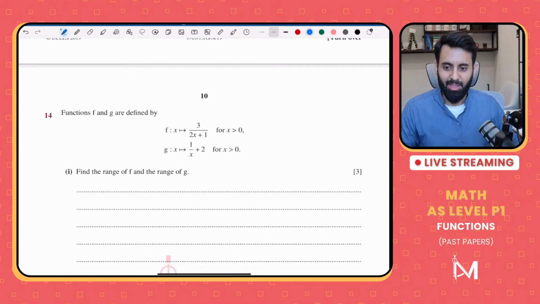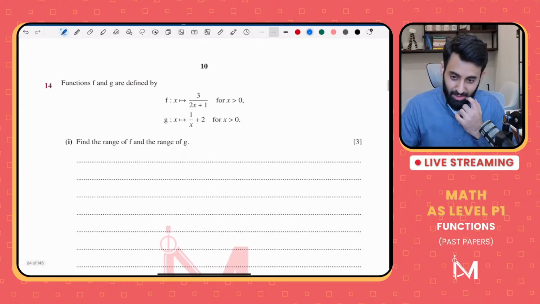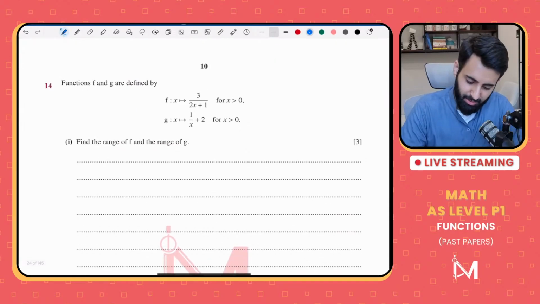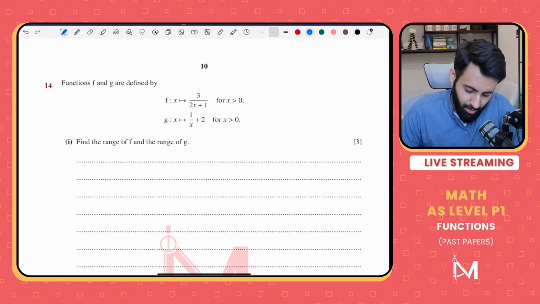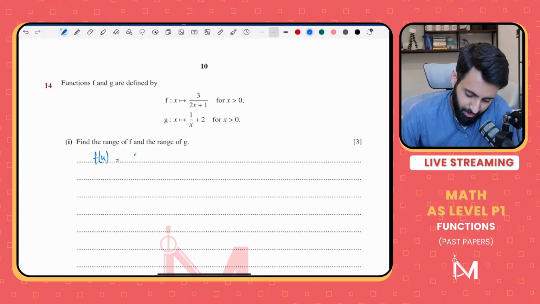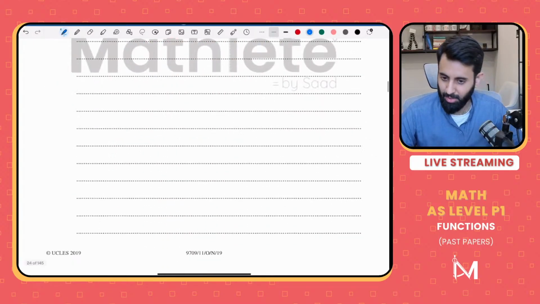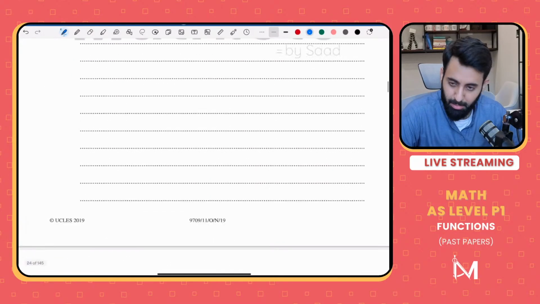Okay, so let's start with f. Here we have f of x, which is equal to 3 upon 2x plus 1. Now here's a question for you guys. Think about it.